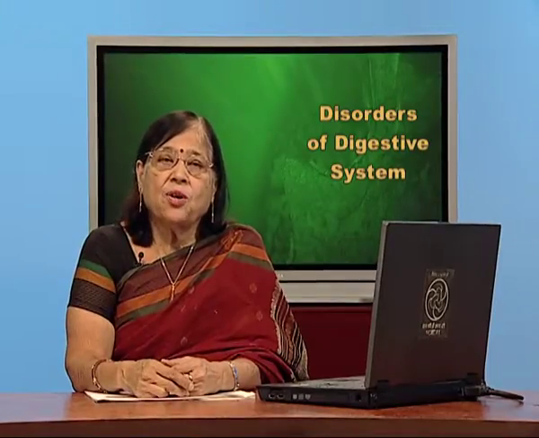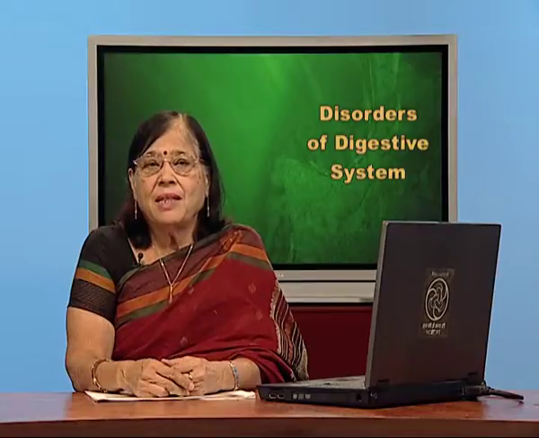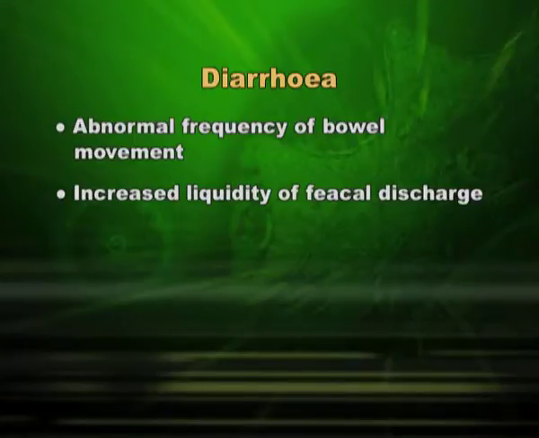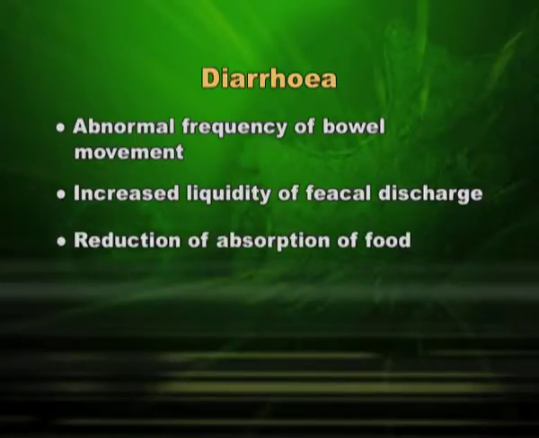Diarrhea is another disorder of our alimentary tract. In this, there is abnormal frequency of bowel movement, increased liquidity of fecal discharge, and reduction of absorption of food. What do we understand from this? If there is abnormal frequency of fecal movement, that means if we are going to the toilet once or twice a day, in place of that we are visiting the toilet 10 times a day, that means we have diarrhea.